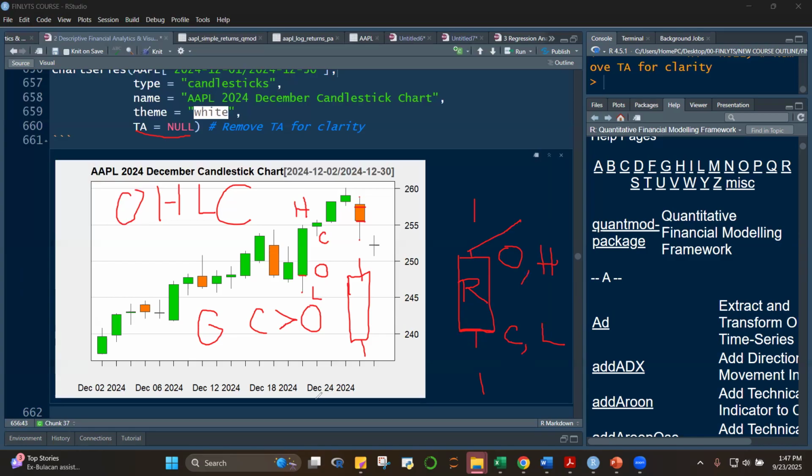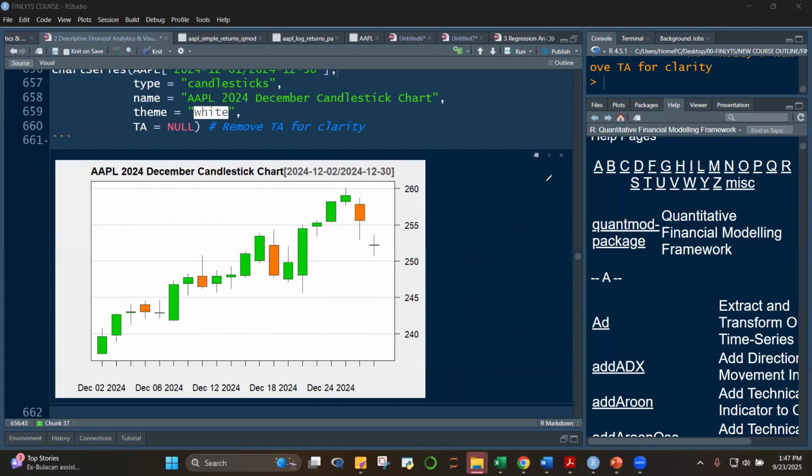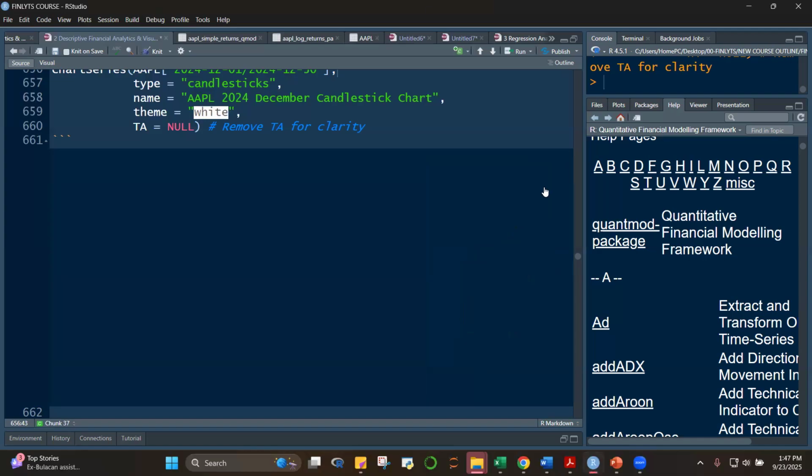Okay, so that's a candlestick, class, and it's easily done in R using quantmod, using the chartSeries function. Just remember that you have to include here an OHLC object. Suppose we replace this.